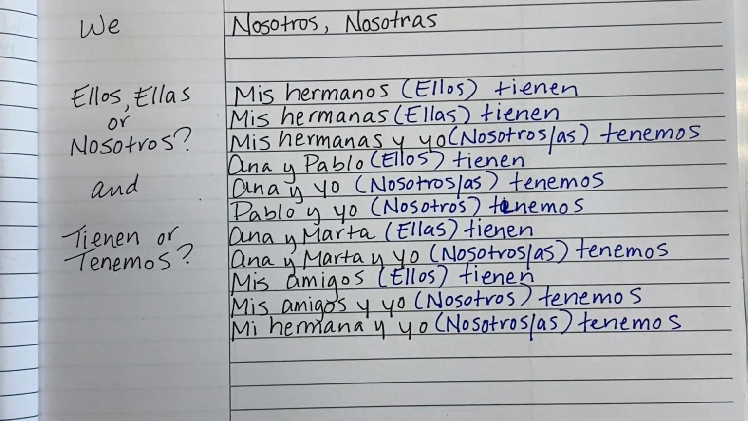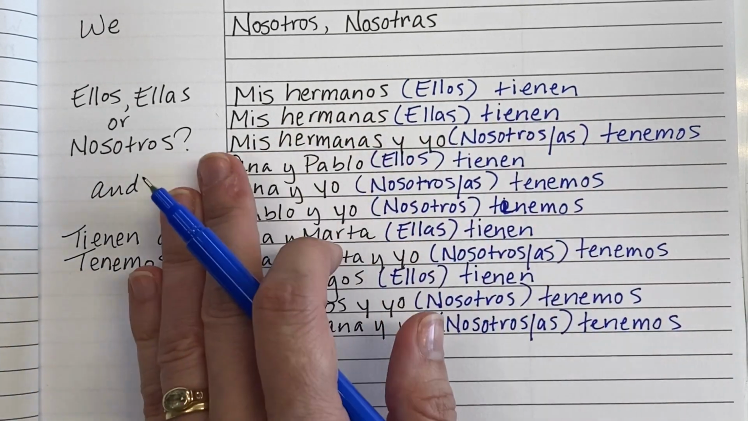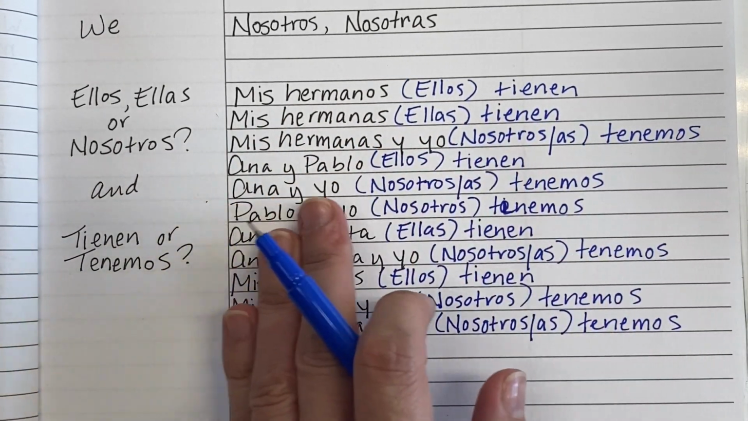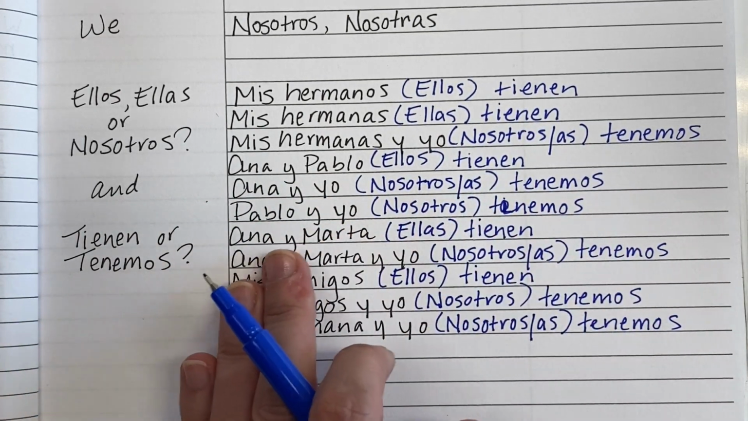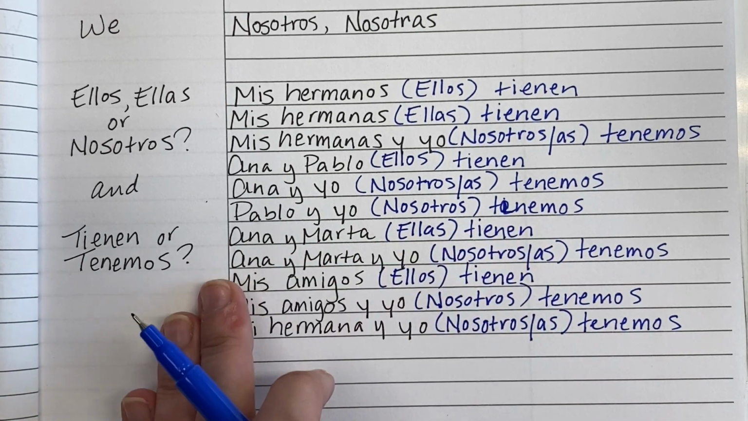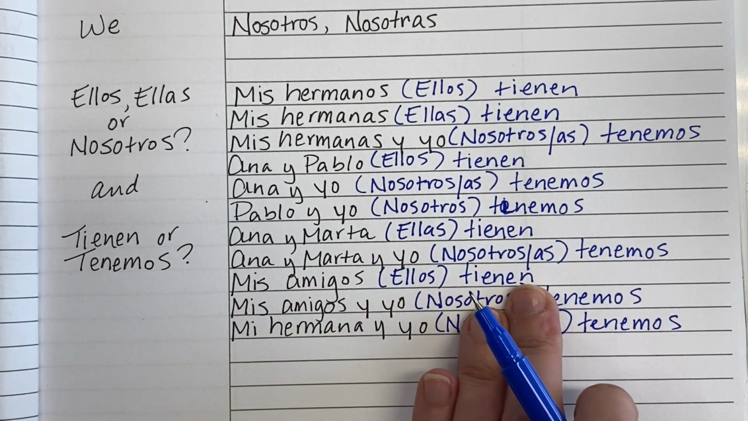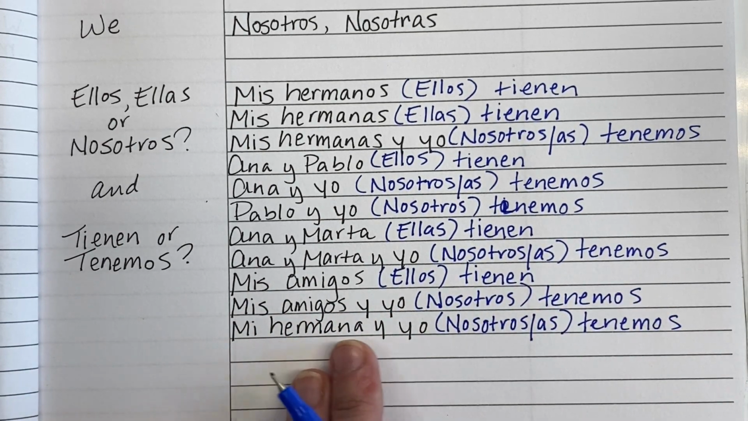Okay, so here we have it. Mis hermanos tienen, mis hermanas tienen, mis hermanas y yo tenemos. Ana y Pablo tienen. Ana y yo tenemos. Pablo y yo tenemos. Ana y Marta tienen. Ana y Marta y yo tenemos. Mis amigos tienen. Mis amigos y yo tenemos. Mi hermana y yo tenemos.